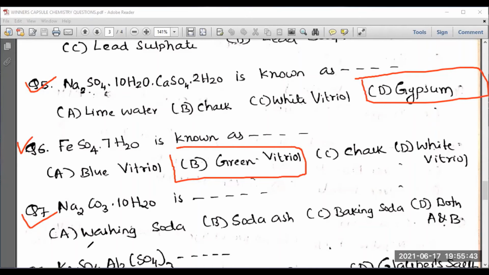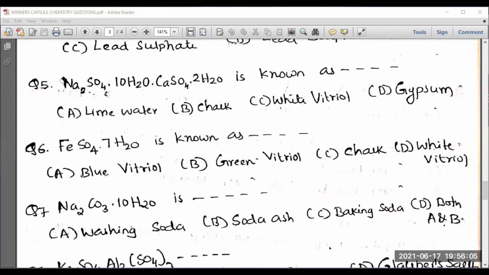Then question number 7. Na2CO3·10H2O is dash. Washing soda, soda ash, baking soda, both A and B. Washing soda and soda ash are actually the same material. Of course, I should go for both washing soda and soda ash. So as far as the question is concerned, the right answer is both A and B. I should go for option D. I think you are following me.